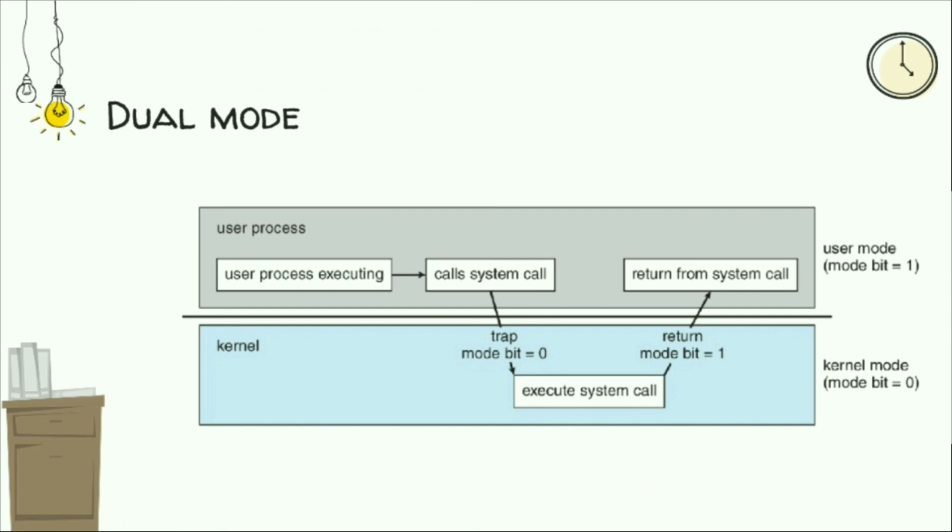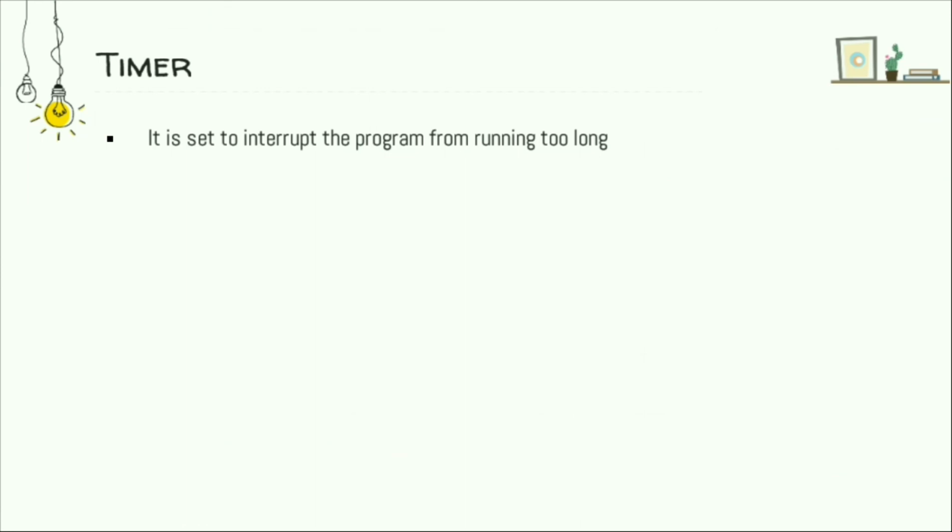The next kind of operating system operation is the timer. It is set to interrupt the program from running too long. A timer is set to interrupt the computer after a specified amount of time to prevent a user program from getting stuck in an infinite loop or not responding to the operating system services.